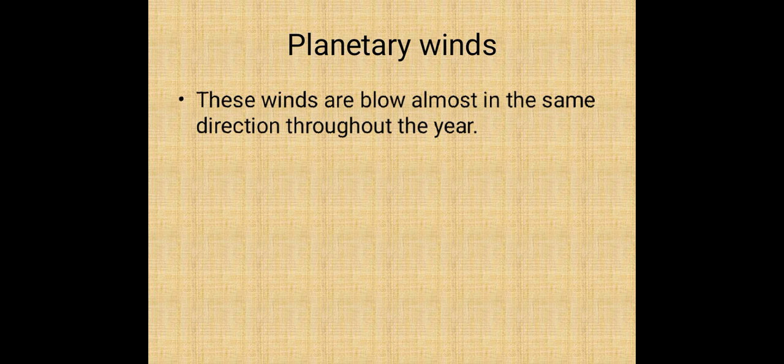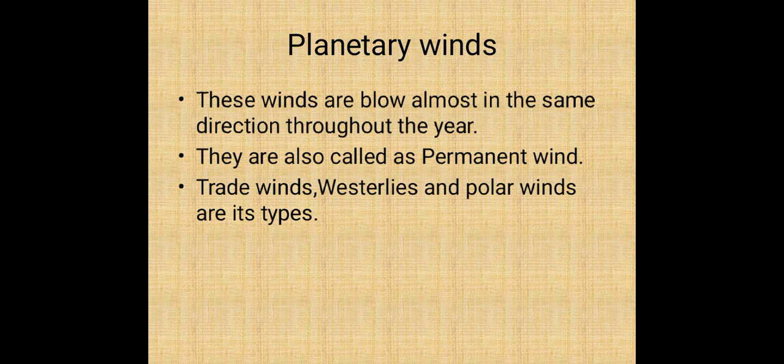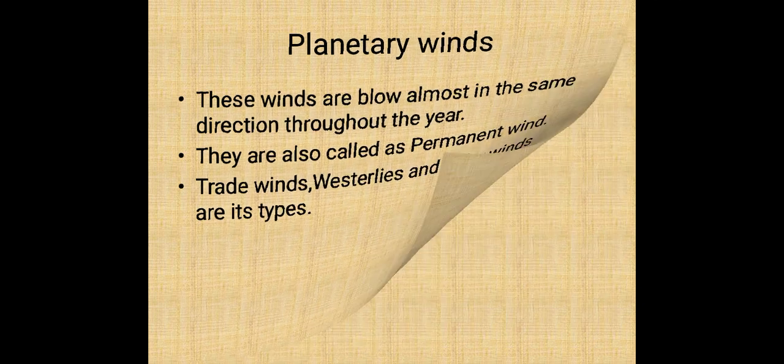It won't change to a different direction. That is called planetary wind. They are also called permanent winds because they don't change. Examples for planetary winds: trade winds, westerlies, and polar winds.